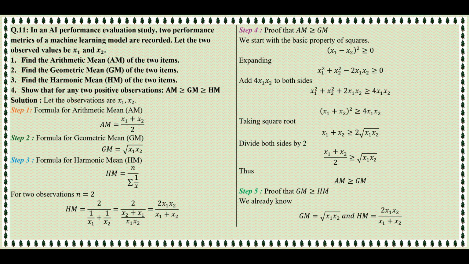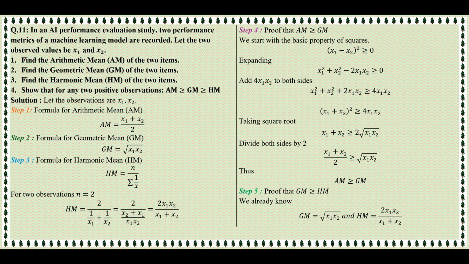Now the harmonic mean. The formula is harmonic mean equals n divided by sum of reciprocals. Since there are two observations, n equals 2. So harmonic mean equals 2 divided by (1 divided by x1 plus 1 divided by x2). Now simplify this. Harmonic mean equals 2 divided by ((x2 plus x1) divided by (x1 multiplied by x2)). So harmonic mean equals 2 multiplied by x1 multiplied by x2 divided by x1 plus x2.